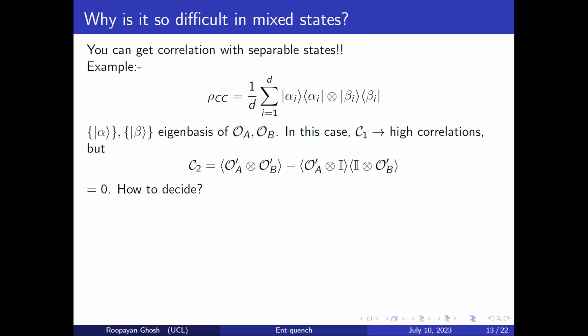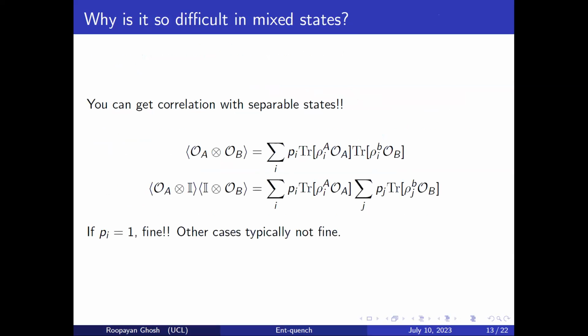But then if you measure C2, where we're measuring the correlation functions for the observables which are mutually unbiased to C1, then it will give you 0. But then how do you decide what to measure if you don't know anything? That's the question. So how do we decide? Let's be a bit more general.